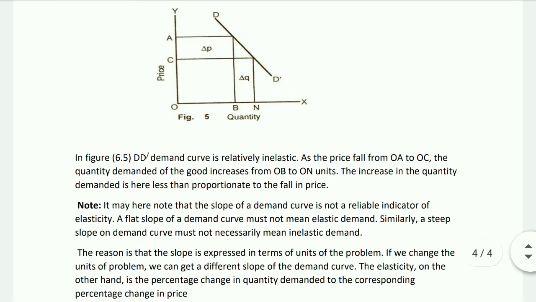In figure 5, DD demand curve is relatively inelastic. As the price falls from OA to OC, the quantity demanded of the good increases from OB to ON units. The increase in quantity demanded is here less than proportionate to the fall in price.